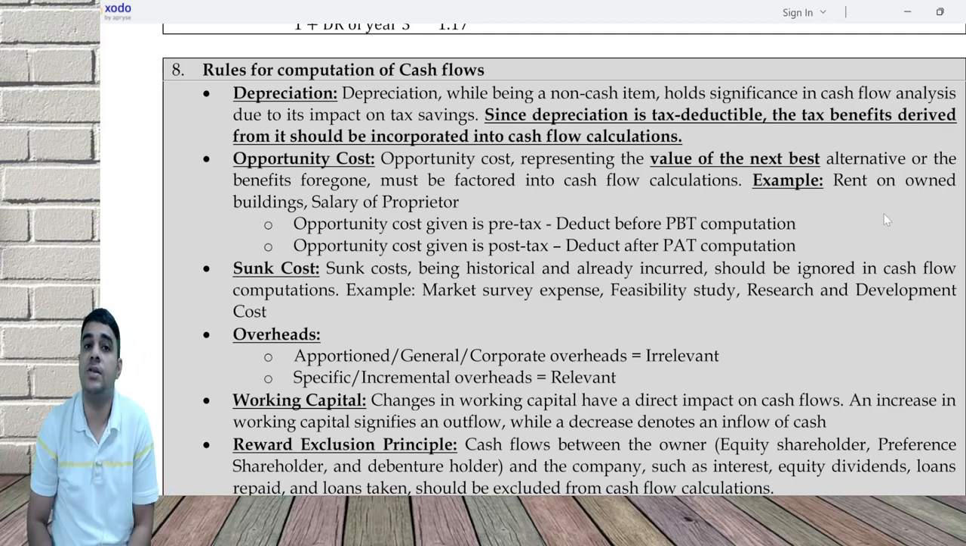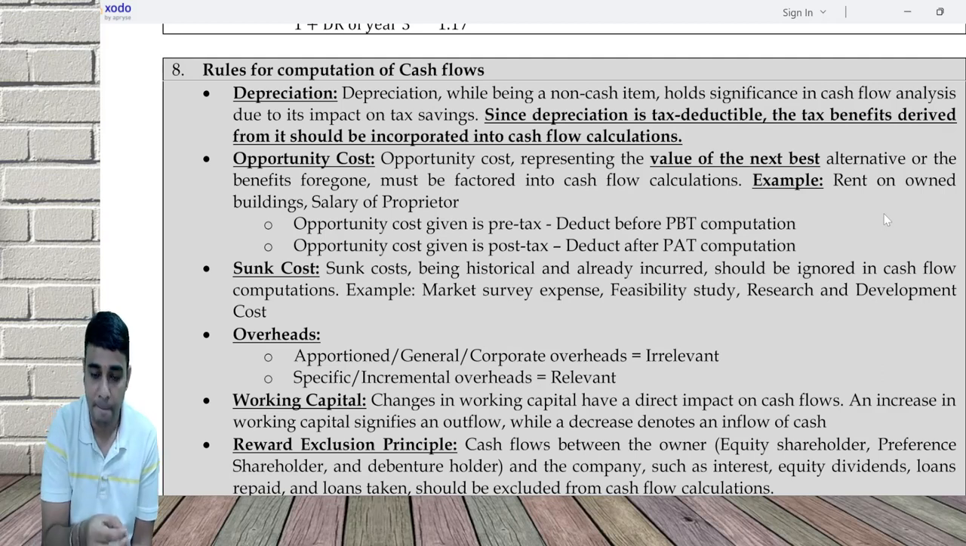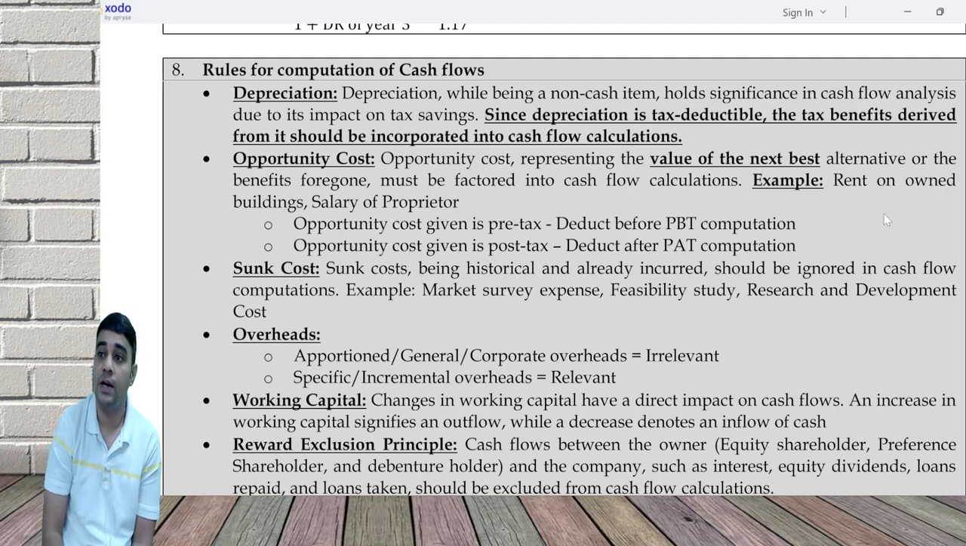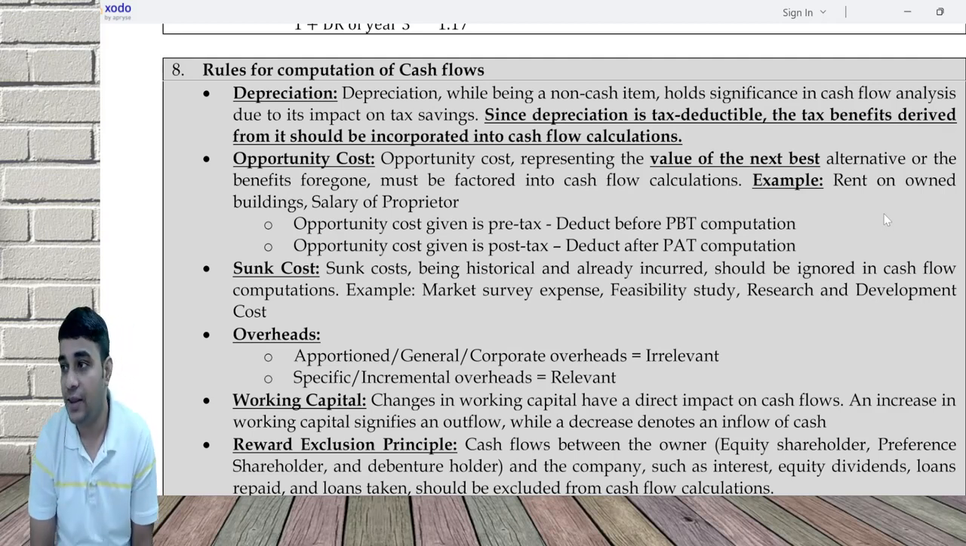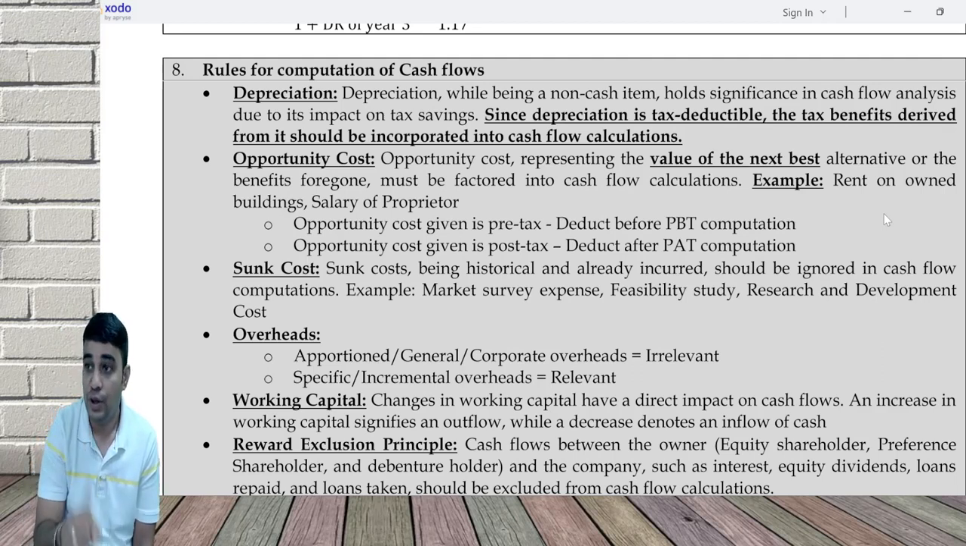Sunk cost. A sunk cost is one which has already been incurred by an organization and which does not change based on the decision you're taking. A classic example: I want to put a project in Chennai. For that, I ask somebody to give me a market survey report. He goes to every home, does a survey and gives me a report. I have to pay him 1 crore rupees for that. This 1 crore is a sunk cost in deciding whether to do the project or not. The reason is, if you do the project, you have to pay 1 crore. If you don't do the project, you also have to pay 1 crore.